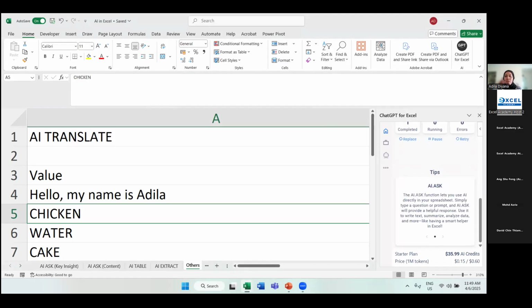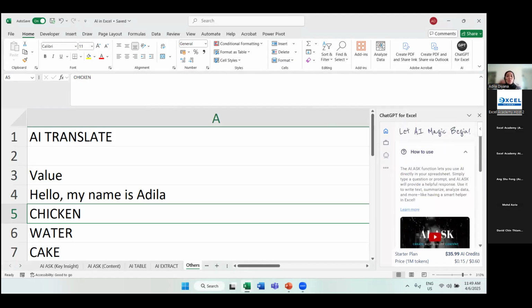AI function. They have even some tips and so on. So you can also go through all of that as well. Okay. But here I'm only focusing on 5 because these are some of the most commonly used AI formula inside Excel.